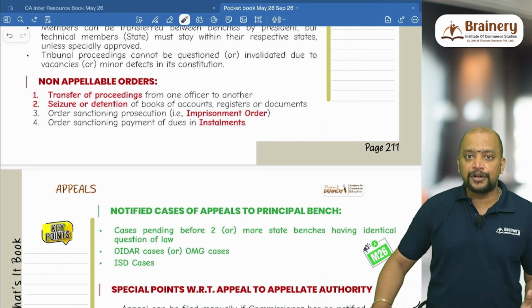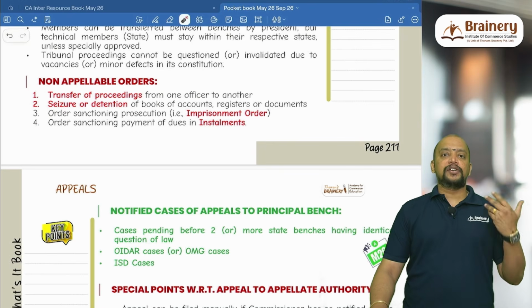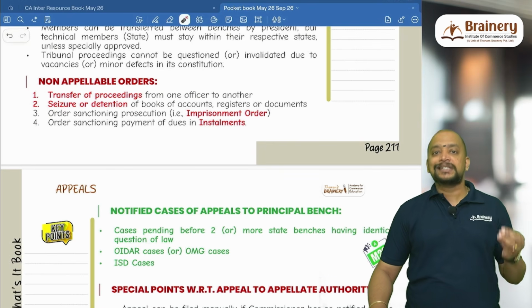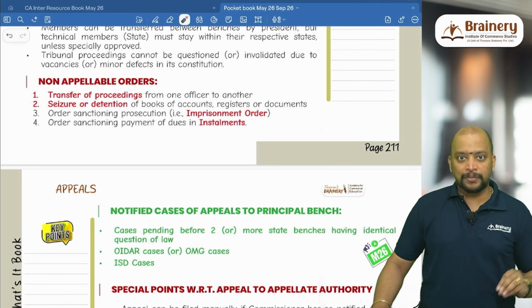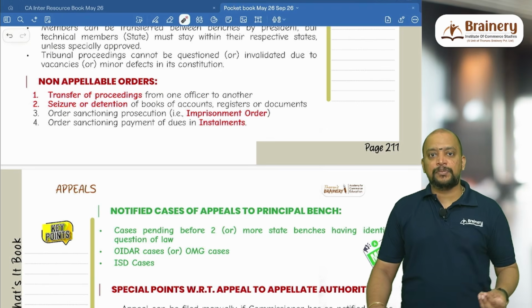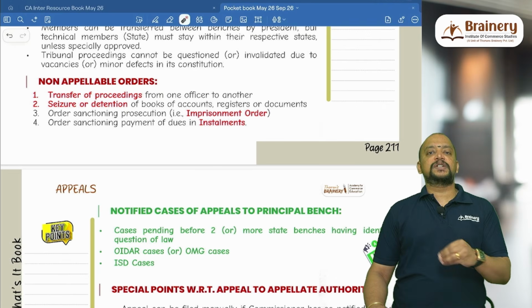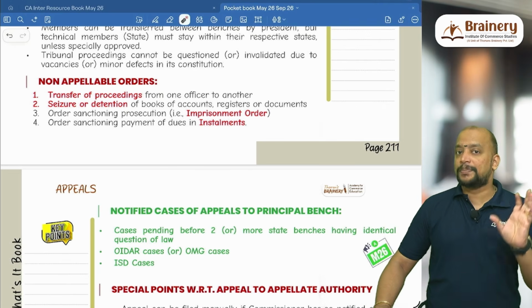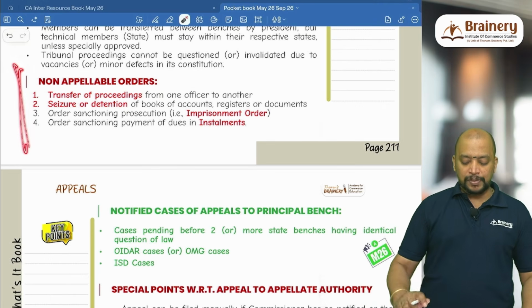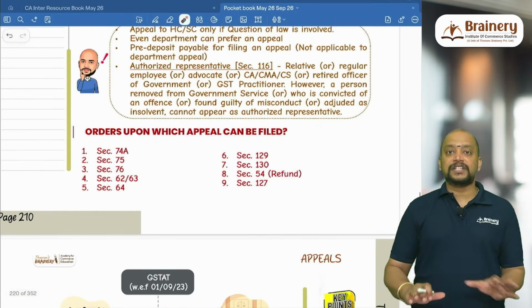Whenever the demand order is passed, we can make the payment of tax dues along with interest and penalty in installments, maximum 24 installments. Suppose if they are telling 12 installments, we cannot go for appeal against that, stating that we need 24 installments but they gave 12 installments. Against it, appeal cannot be made. So these are the non-appealable orders, and those earlier are the orders on which appeal can be filed.